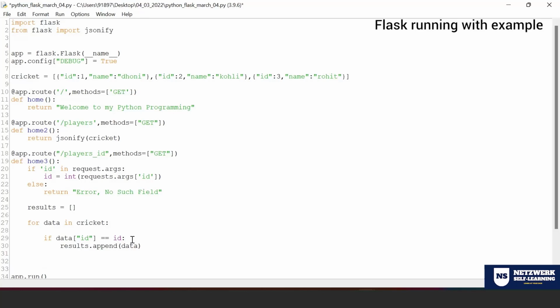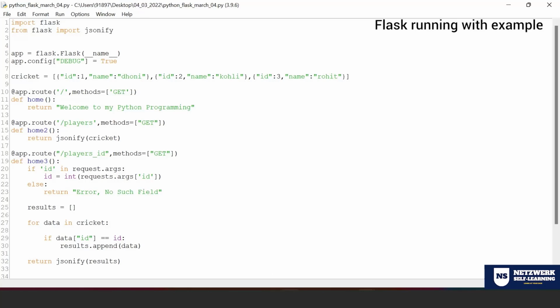After that, as usual, return jsonify of that particular results. Simple. What I'm doing is checking whether the API has a parameter called ID. If it is ID, get the value of the ID, because the URL arguments will be produced in the form of a dictionary. After getting the value, I'm checking whether it is equal to the ID of my cricket dictionary that I have at line number 8. If it matches, I'm appending that particular data into my results, and finally I'm producing the result back.